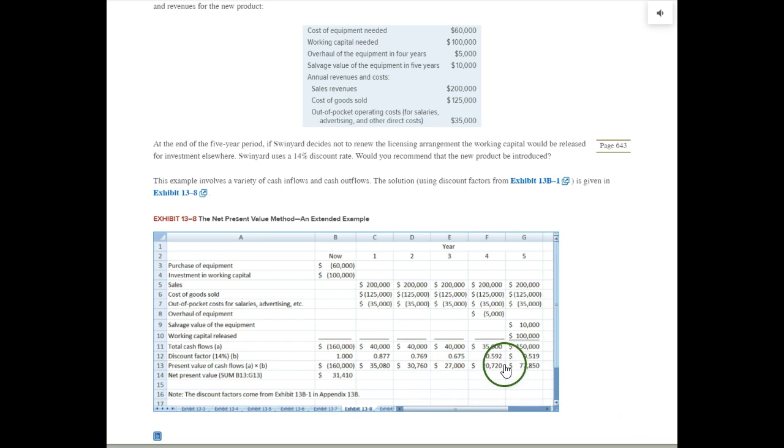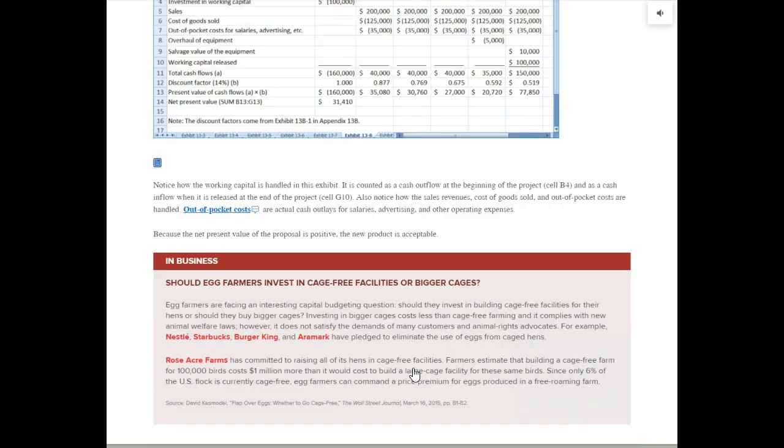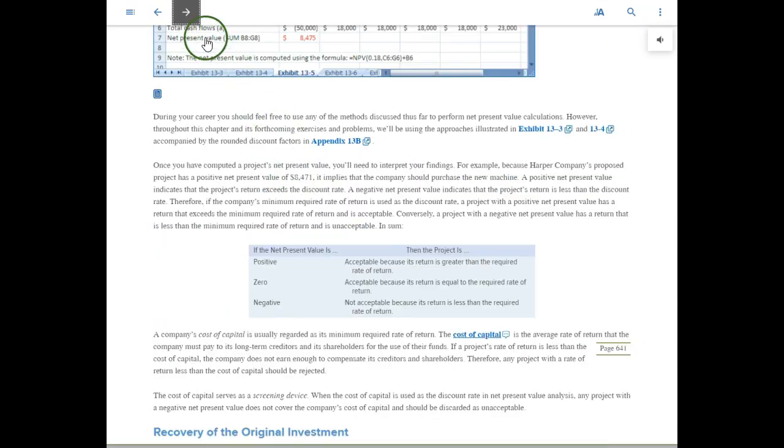And now what we do is take this positive cash inflow, net present value of this positive cash inflow, subtract the current cash outflow at its present value, and we have a positive net present value of $31,410. This is more involved because we have investment in working capital that we have to use cash today, but we receive back in the future. We have a lump sum cash payment for overhaul in year 4, and then we're taking it year by year. So that's a quick review of the net present value method.